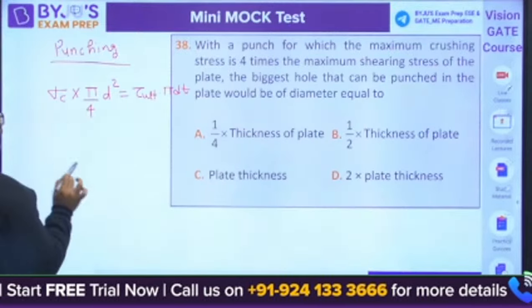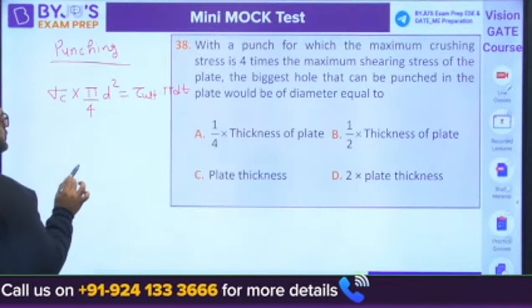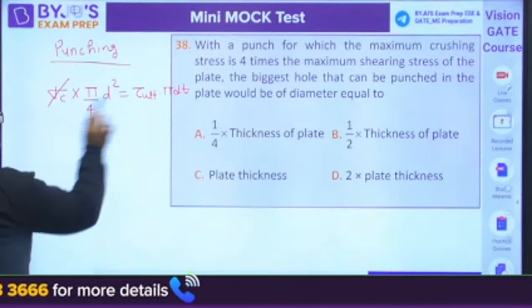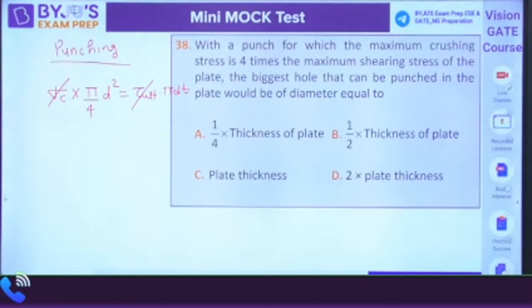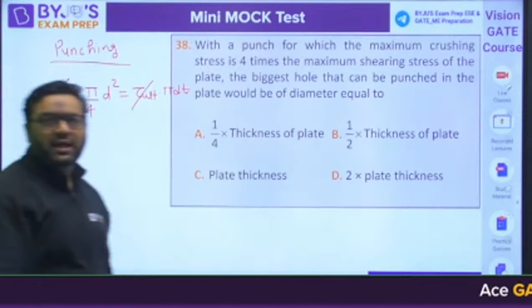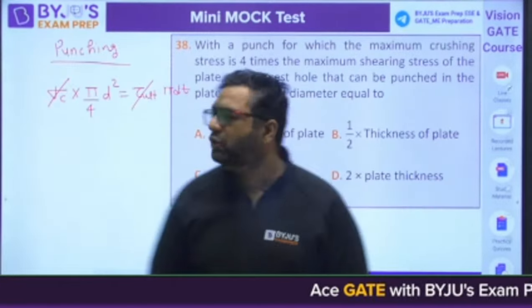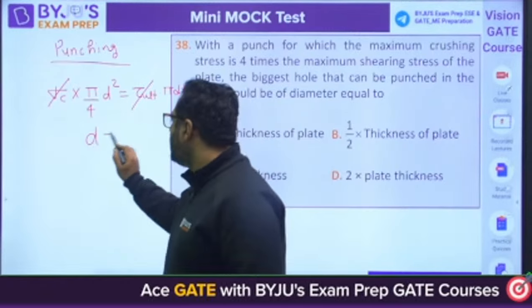So when you equate them, you are going to see that if this and this are equal, then they are asking what is the relation between diameter and thickness. So you will find diameter is equal to thickness.